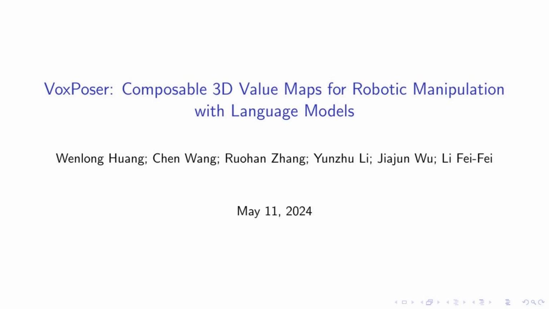Today we delve into the fascinating world of robotics and language models with our study, VoxPoser, Composable 3D Value Maps for Robotic Manipulation with Language Models. We explore how we can harness the power of large language models to guide robots in the real world, breaking away from the constraints of extensive data collection and manual designs. Stay tuned as we unravel how VoxPoser paves the way for efficient language-guided robotic interactions.